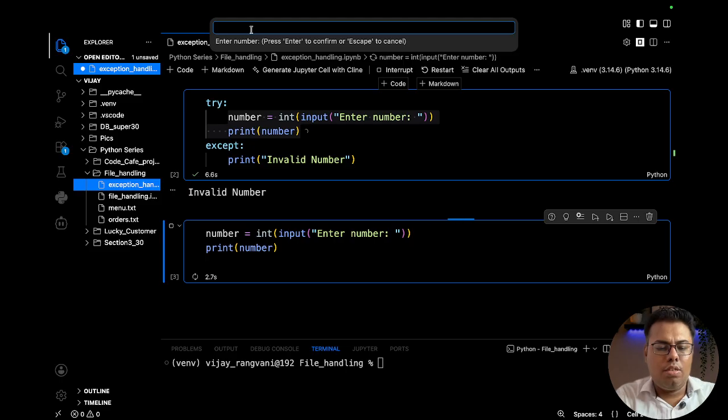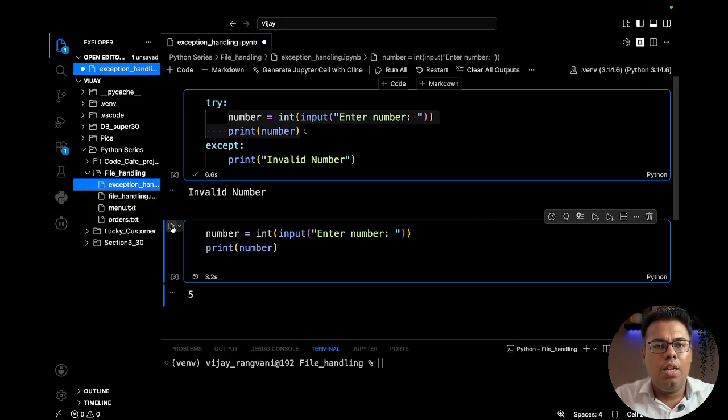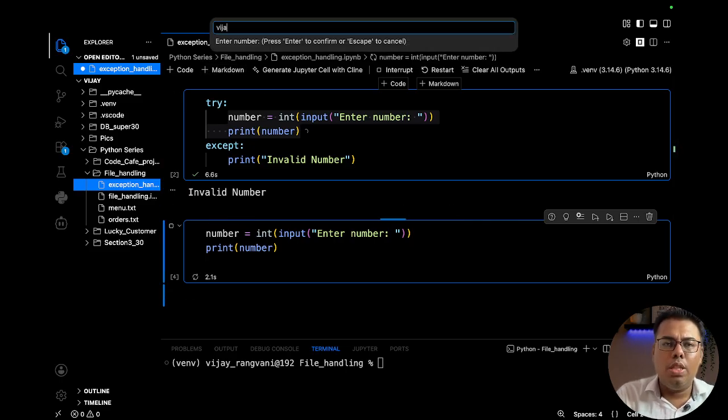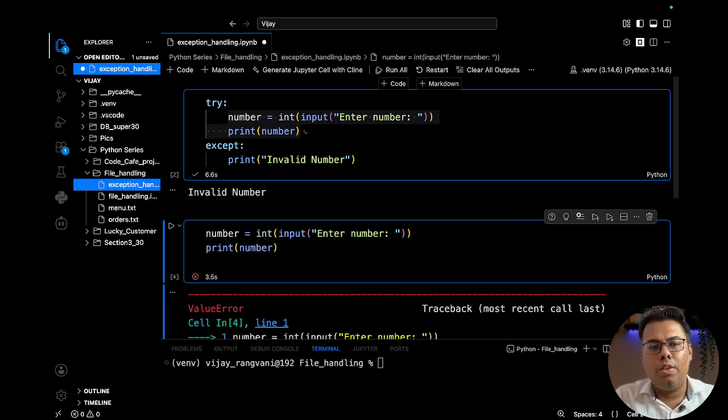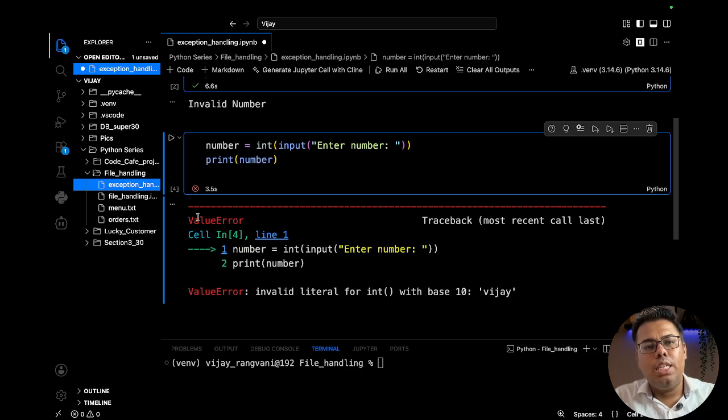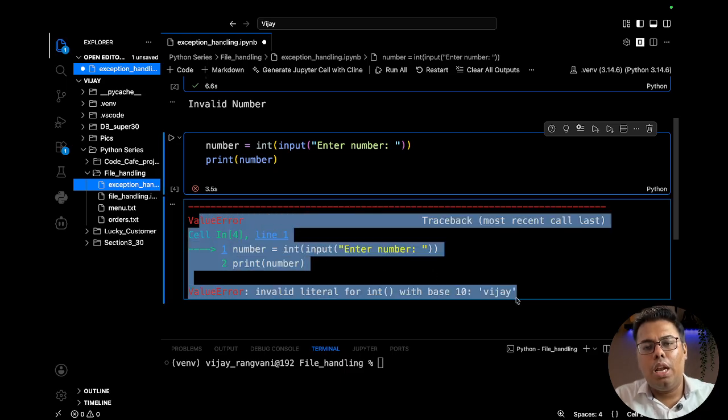Let's say if I write 5, it will work fine. But as soon as I give an input that is not a valid number, that cannot be converted to an integer, you see this crashed the program. It won't allow it to run further, because exception handling is not introduced in this program.